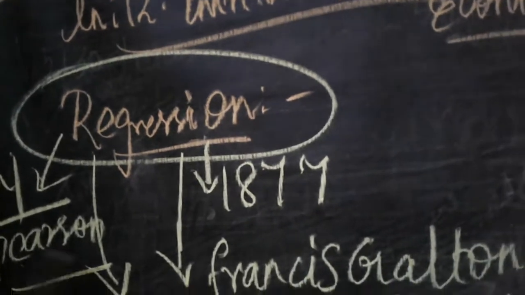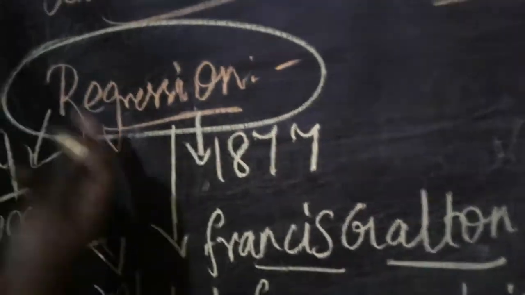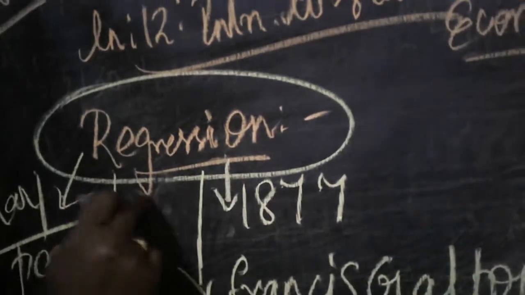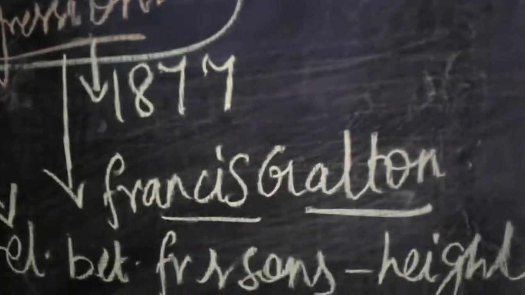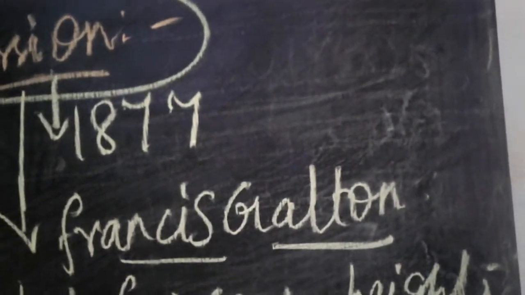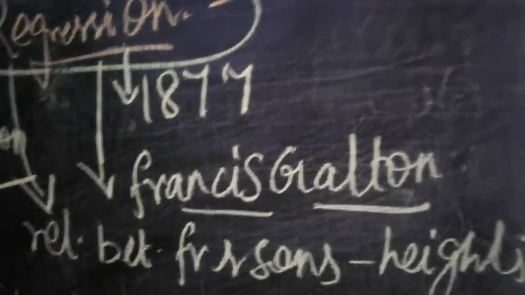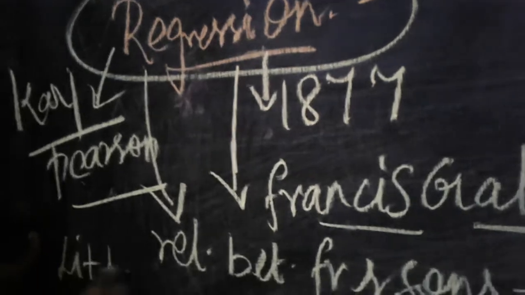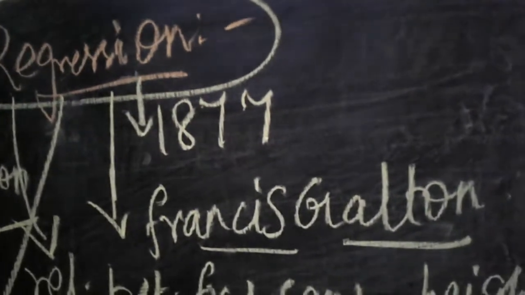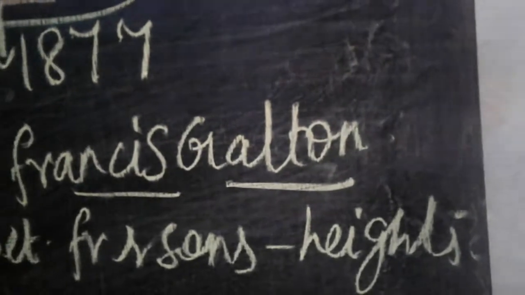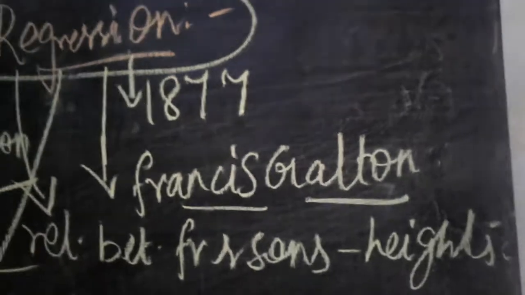Both of these persons, Francis Galton as well as Karl Pearson, used the term regression to study the relationship between the father and the son, their height. They collected averages of more than 1,000 people for their study purpose. And what is the exact and correct literal meaning of the word regression? The word regression means stepping back towards the average. What is the correct average?